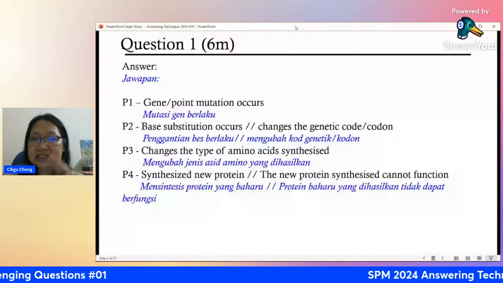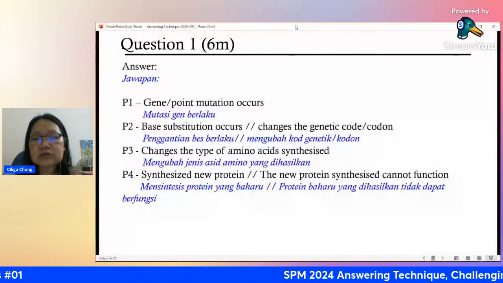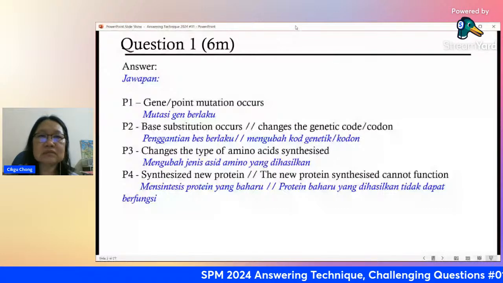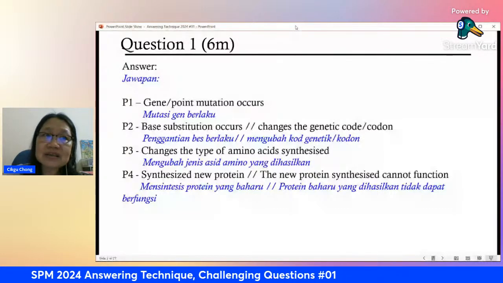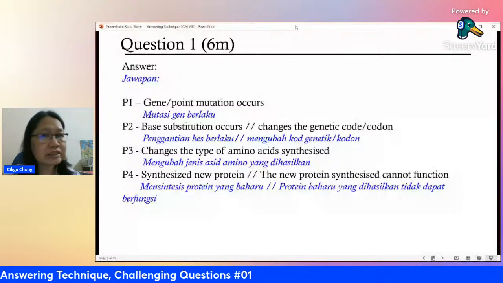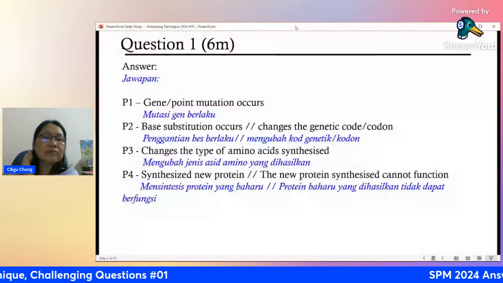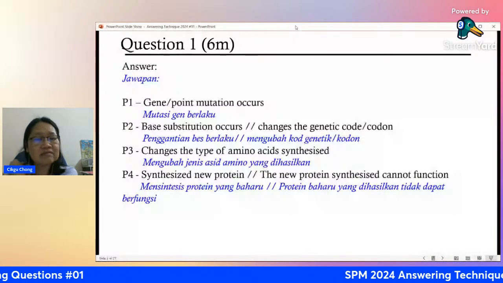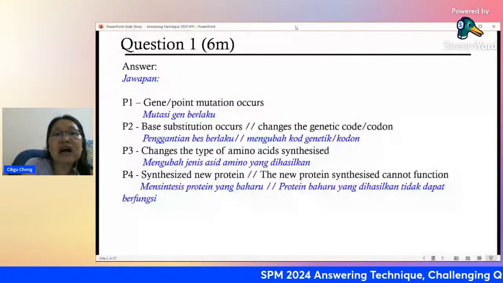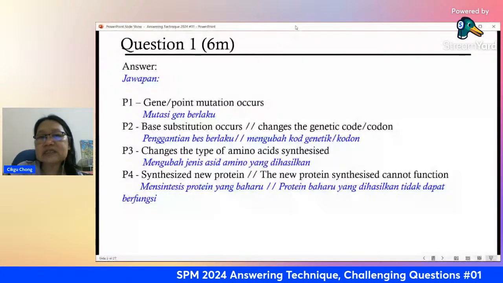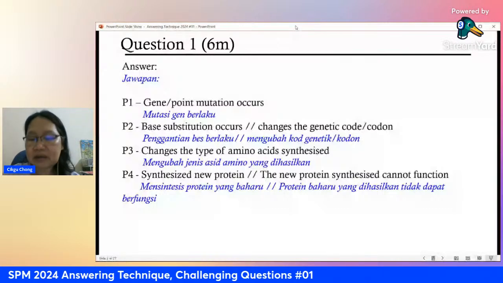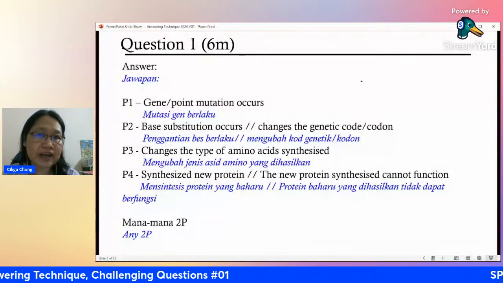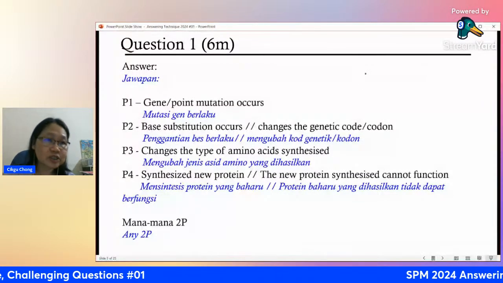So 2, 2, 2, this is question C. And you just need to take any 2 points. Okay, any 2 points is always fewer points than you need. So write as many points as you can think of, because some of the points you may not get, and the other points may be able to cover back. Okay, so all these, you just choose any 2. All right, if you write all, also very good. That means you really know your facts. Okay, now that's question 1, yeah?